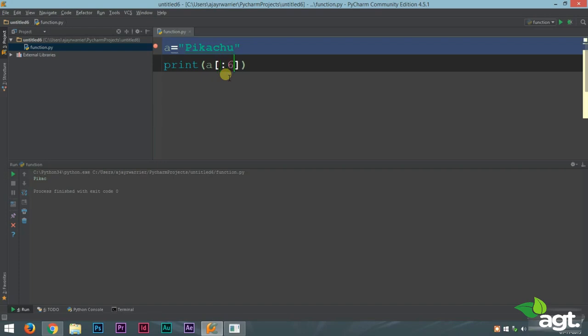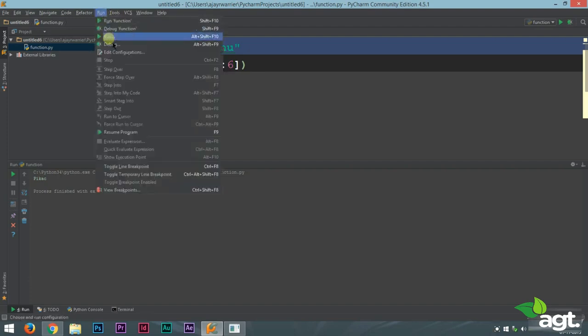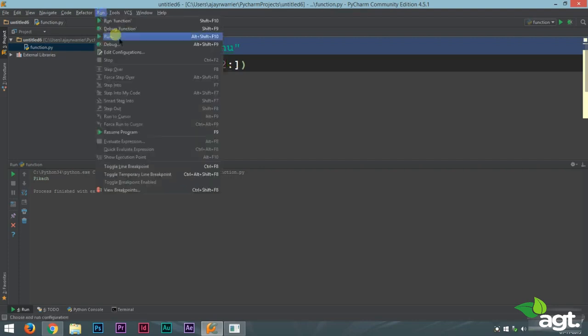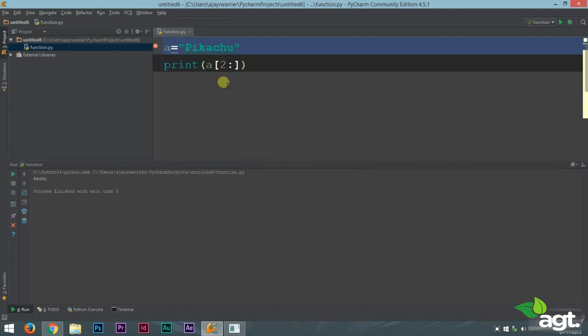Now if you want to print up to 6, you can just provide 6 here and run it again, and you get the first 6 letters. Now you can also experiment without the upper limit, just the 2 here. That means we have a lower limit here. So what this does is that it will print all the letters from 2 until the end of the string. That means there is no upper limit. It is going to print until the string ends.